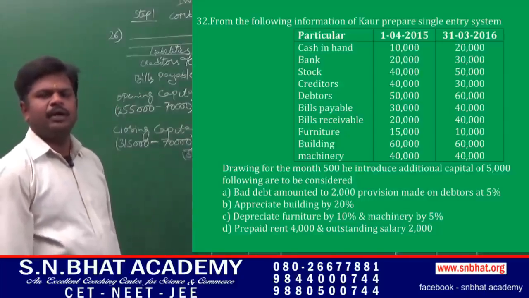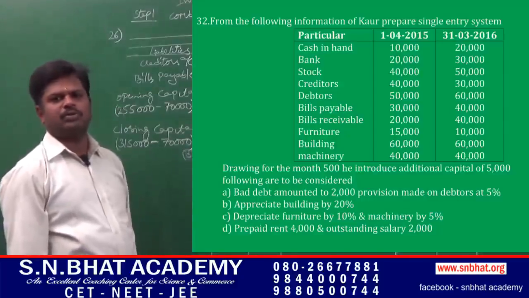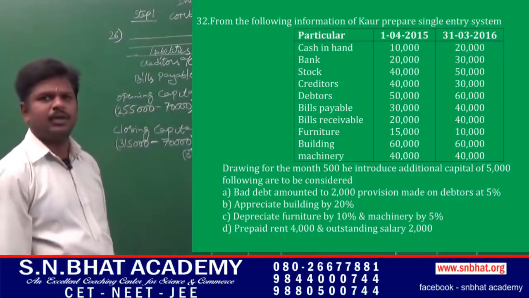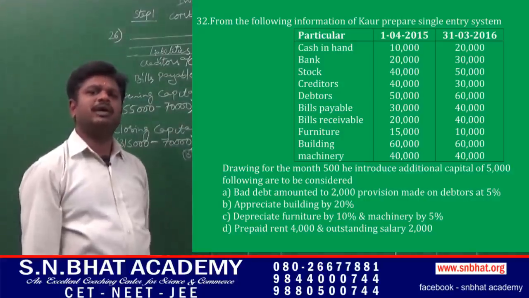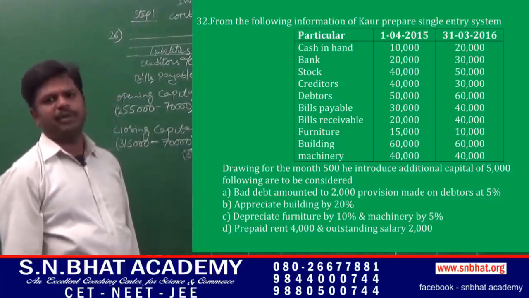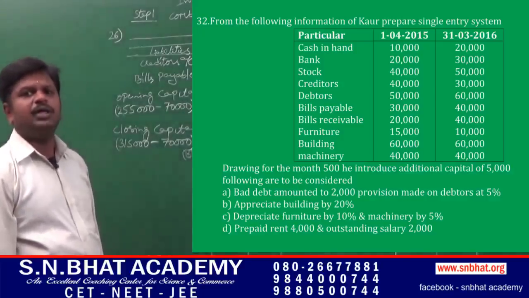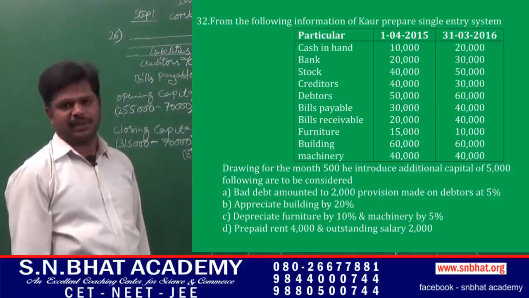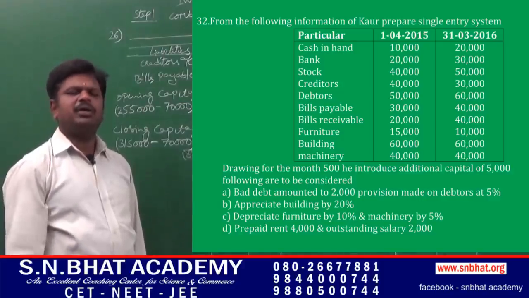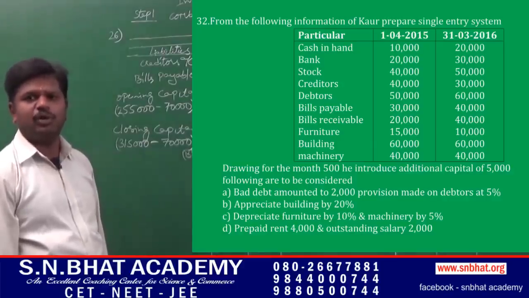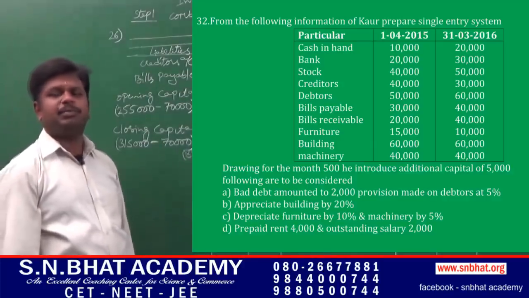Prepare statement of profit or loss account and revised statement of affairs. First, let us know the meaning of single entry system of bookkeeping. It is a system of bookkeeping where we will record any one aspect, either receiving aspect or giving aspect. At the same time, this system of bookkeeping is also known as unscientific method of bookkeeping or incomplete method of bookkeeping.